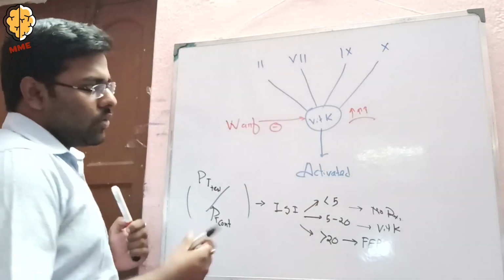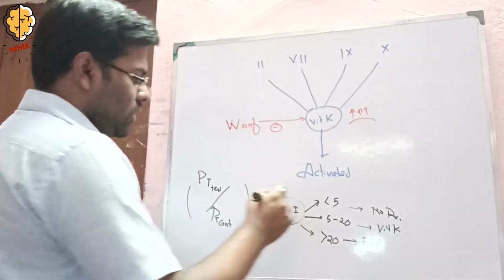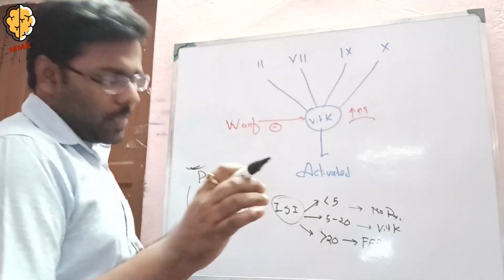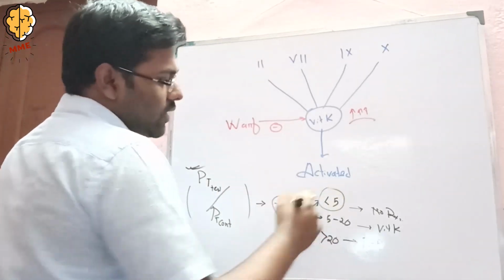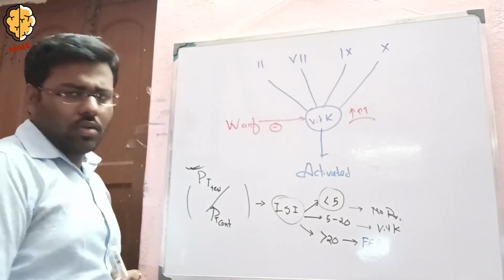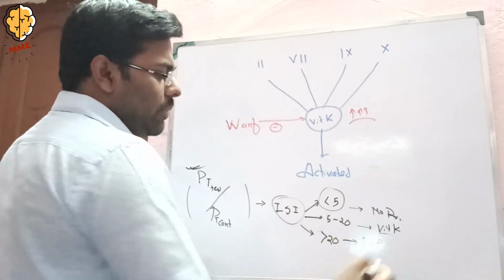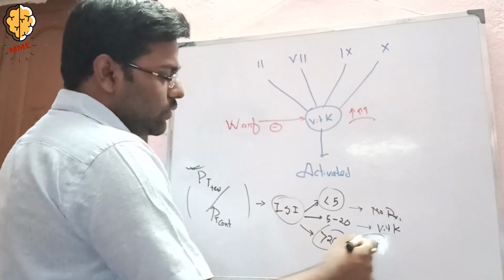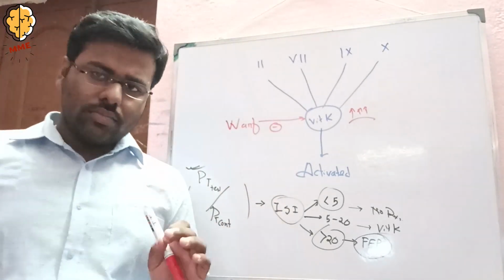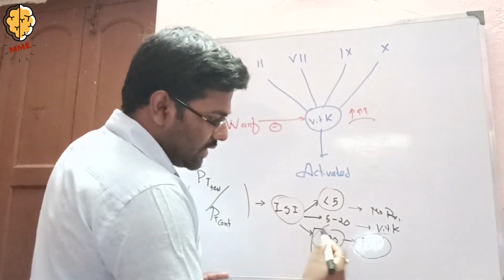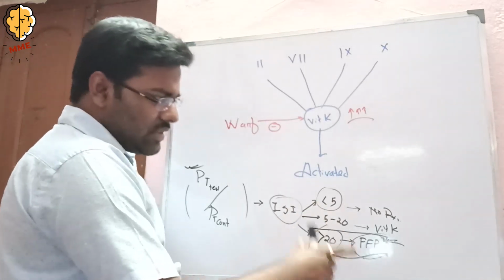So there will be no bleeding. There is an index called the International Sensitivity Index, where we test by PT control. If the index is less than 5, then there is no requirement of any vitamin K. If it is between 5 and 20, then we have to use vitamin K, and if it is more than 20, then we use FFP, fresh frozen plasma. I think this is right.